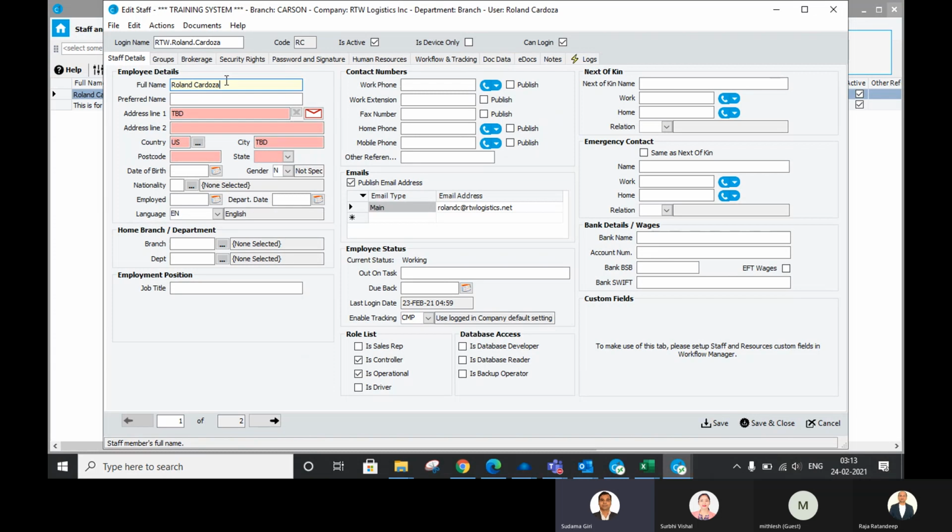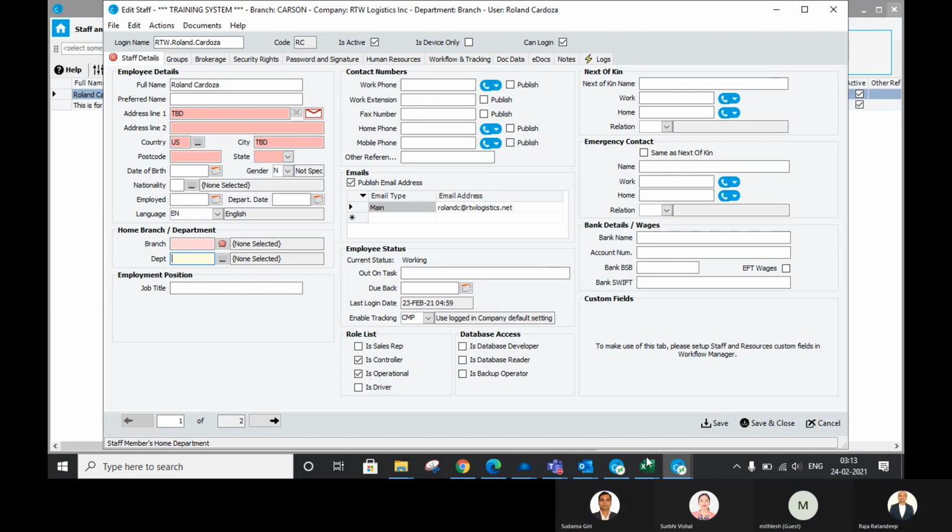Same like here, the full name, the address, country, city, state, postcode. These are mandatory fields. And branch and department, email address.